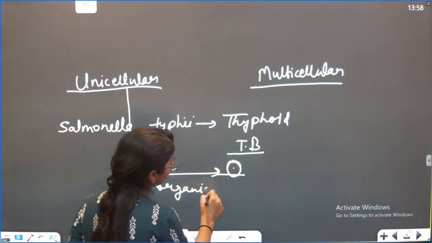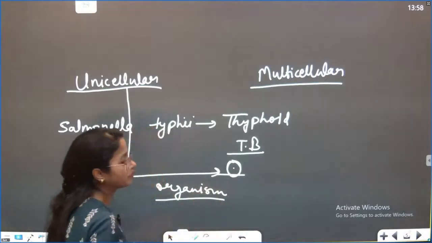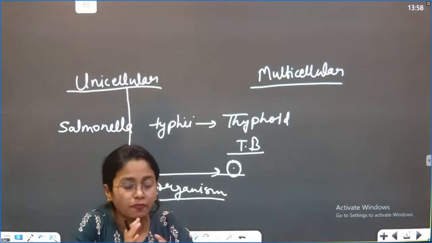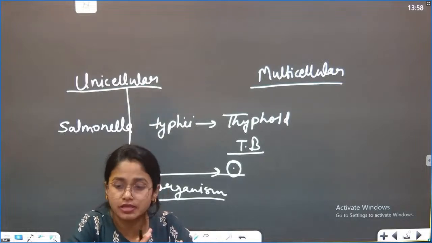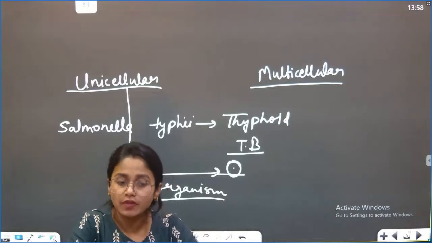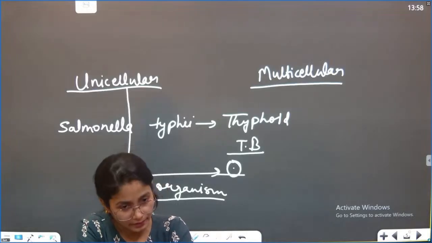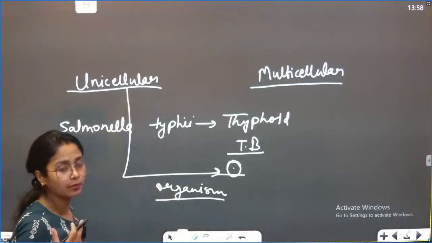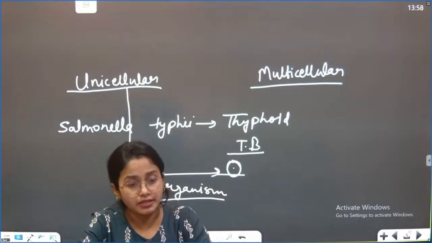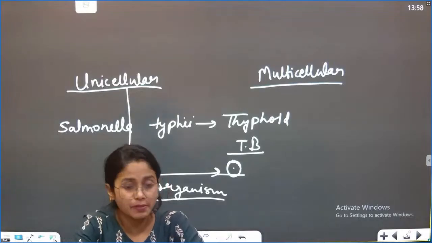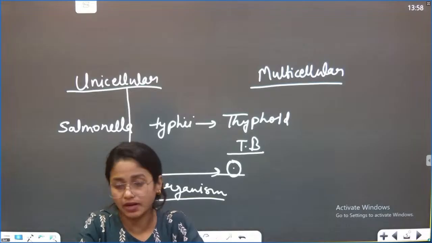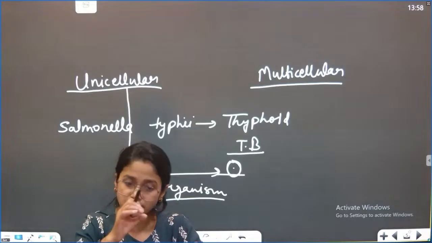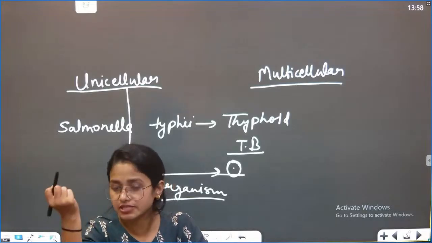What is a unicellular organism? The definition would be: those organisms in which all the necessary functions of the body are performed within a single cell. Got it? Okay. If we talk about us, the kidney has a specific function, the stomach has a specific function, blood has one. Plants also have a root system, shoot system, then flower, then leaves.